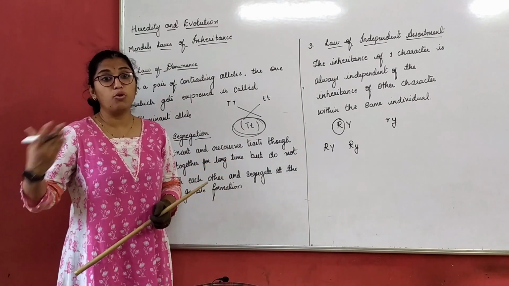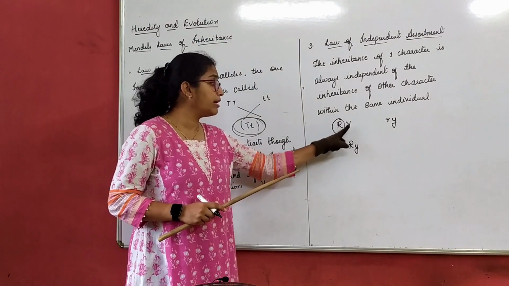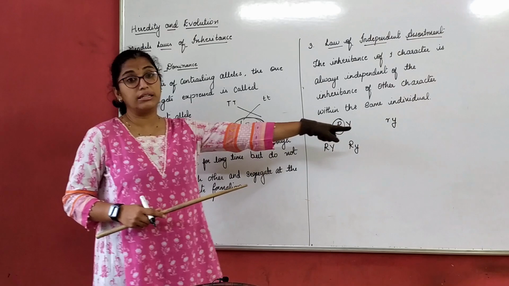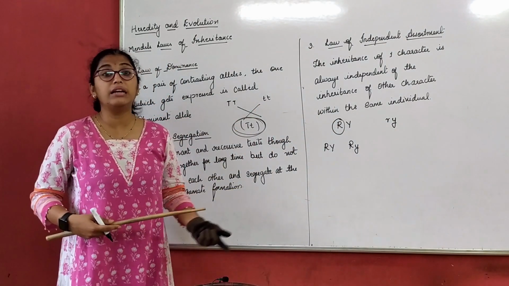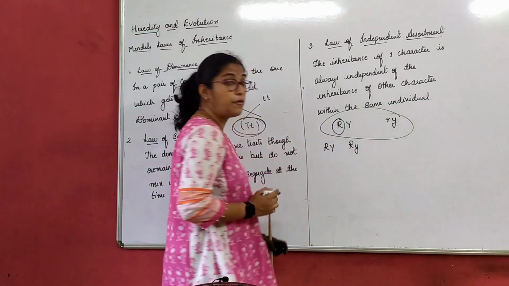But in the offspring that I get, there is no compulsion that I always have to get round yellow. Not possible, no. I can also get round green, right? I can also get wrinkled green. I can also get wrinkled yellow. That means they get assorted by themselves.